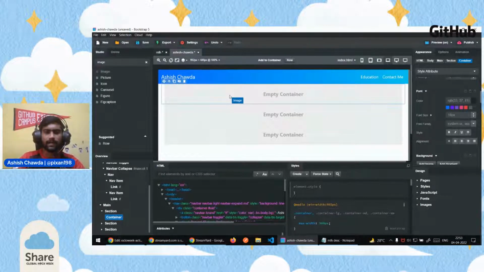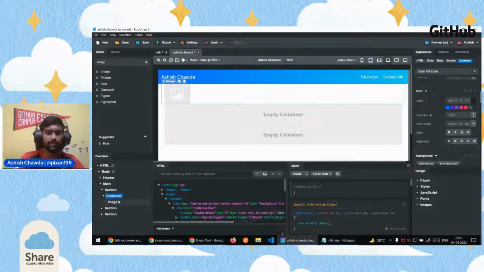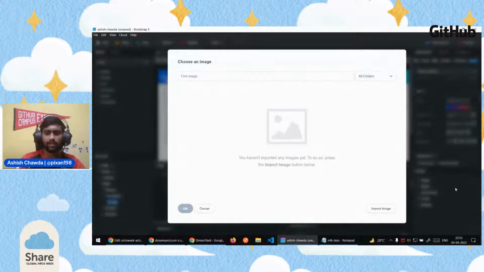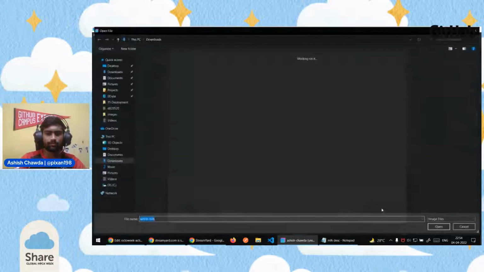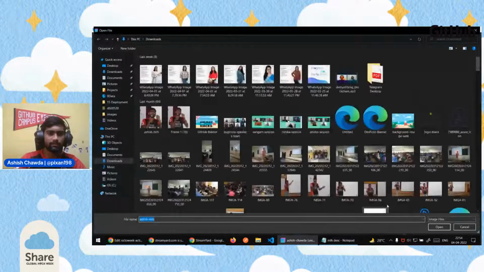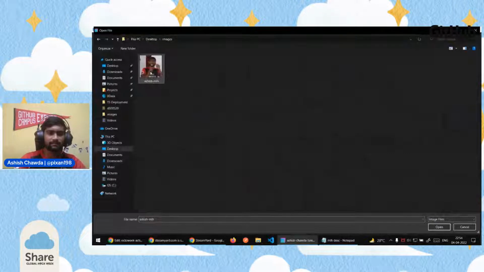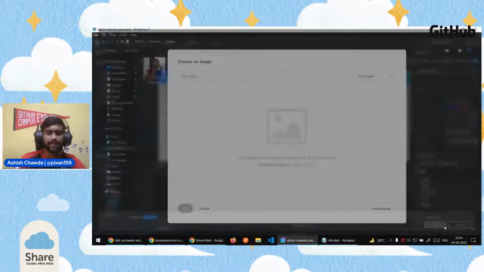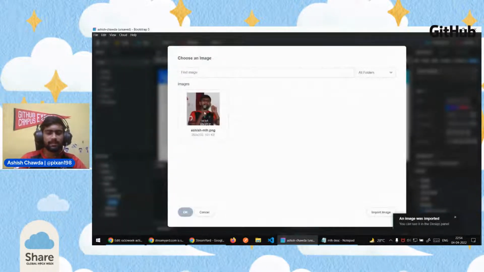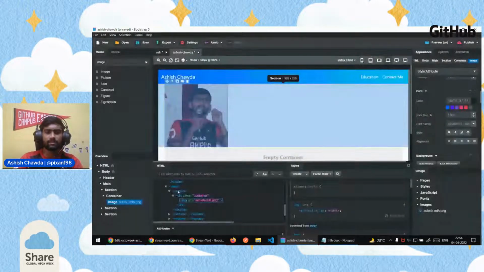You can either add it on the screen also, or you can add it on the left pane. Whenever you do that, the image will be shown. And you can just double click on it and add any image. If you have already imported an image, it will show here. If you have not imported, you can just click on this and import the image. So I've added some images here. This is my image. I'll open it. So it imported just the image I selected. I'll click on it and click on OK. So it will show the image here.